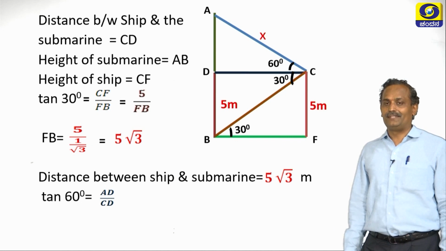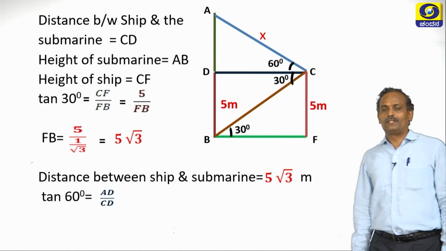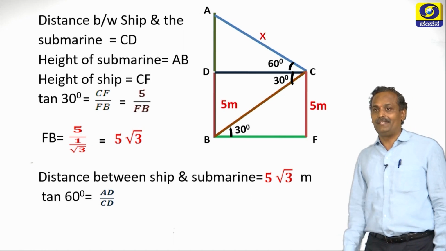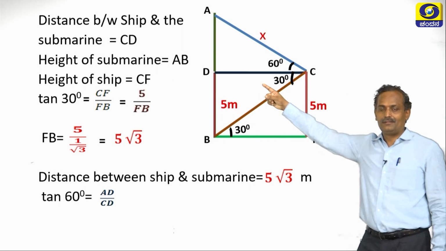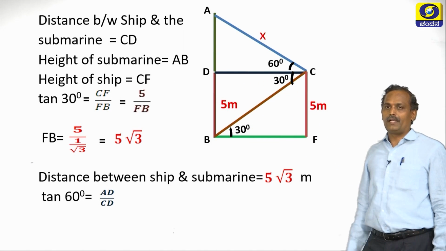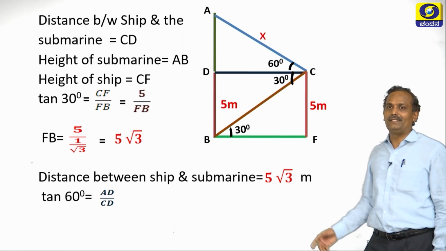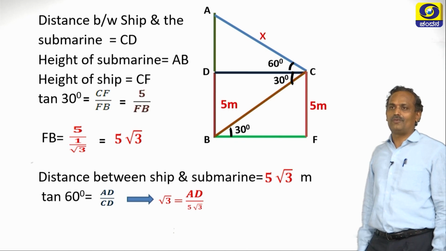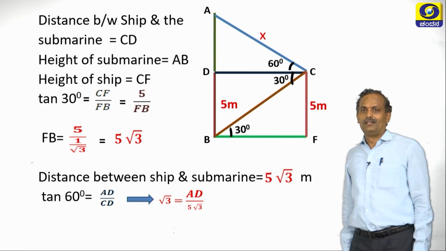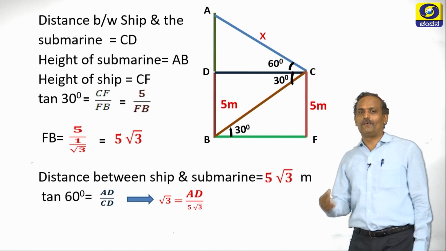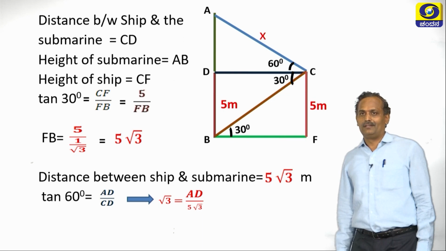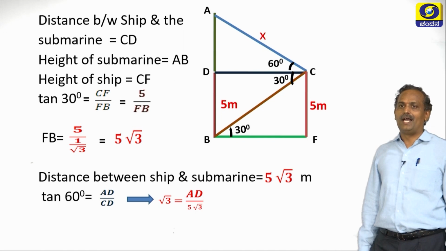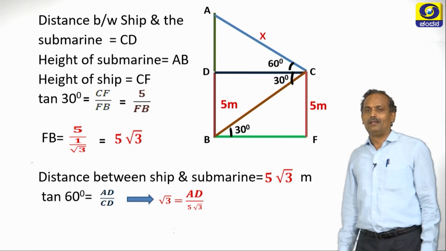Now let us take tan 60 degrees. Tan 60 degrees is AD by CD, with respect to triangle ADC. In this triangle we are finding tan 60 degrees, so it is AD by CD. Now what is the value of tan 60? It is root 3. So root 3 equals AD by CD, and CD and BF are equal. Therefore we can substitute CD as BF, which we have already found to be 5 root 3. Now let us continue.